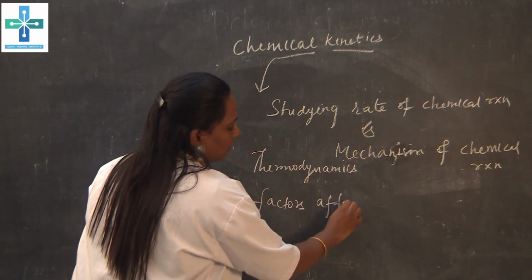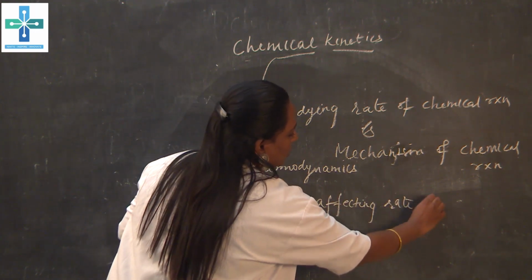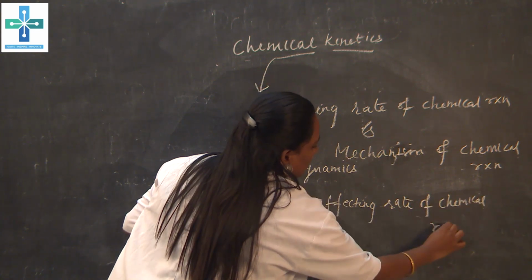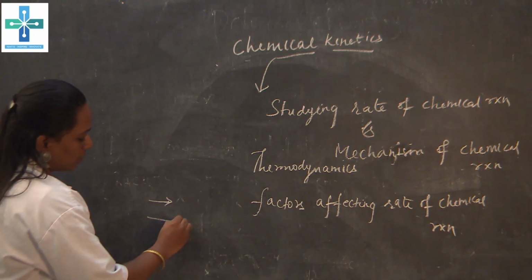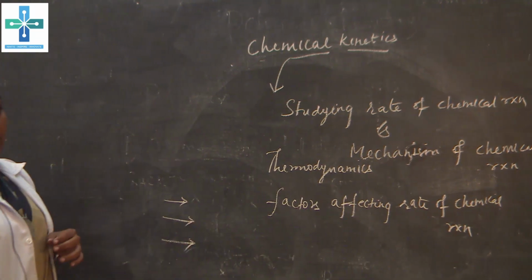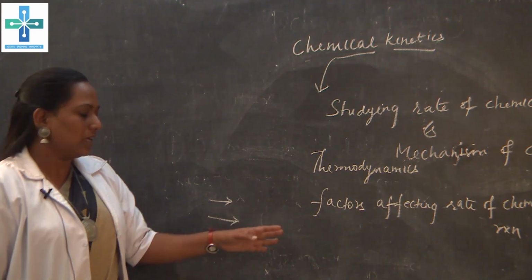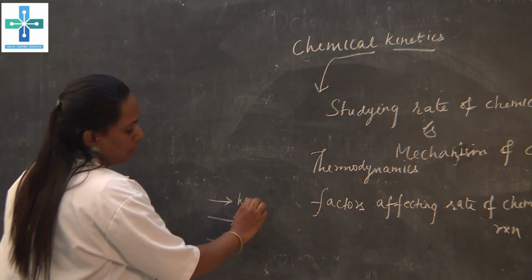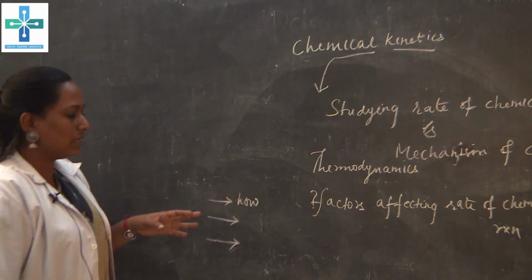So, what are the factors affecting the rate of chemical reaction? Shortly, we can say chemical kinetics is composed of three things: how the reaction takes place, how fast or slow the chemical reaction takes place, and what are the factors affecting the rate of chemical reaction. The answers to these three questions will tell about chemical kinetics.